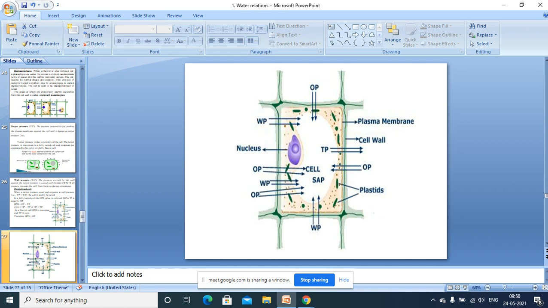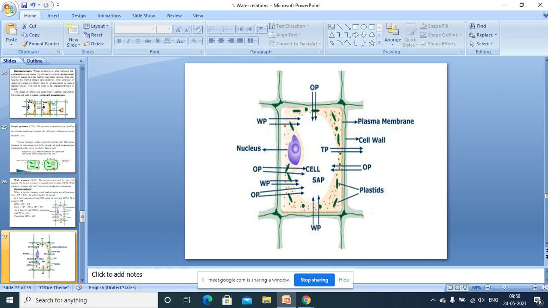Okay, you can just stretch the screen, and thereby you can increase the size of the diagram. Understand my point? In mobile, you can just stretch the screen. Now you can see this is the vacuole. You can see colorless fluid that is filled with cell sap.